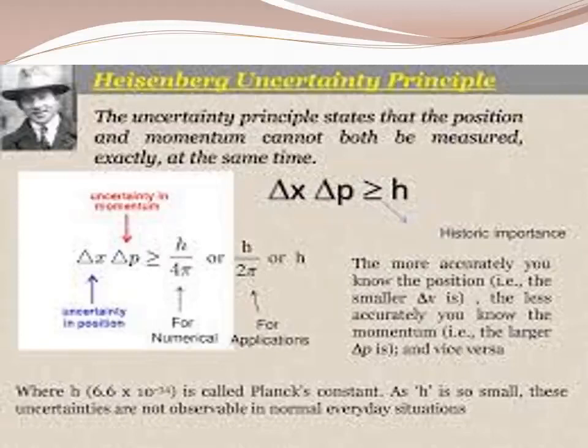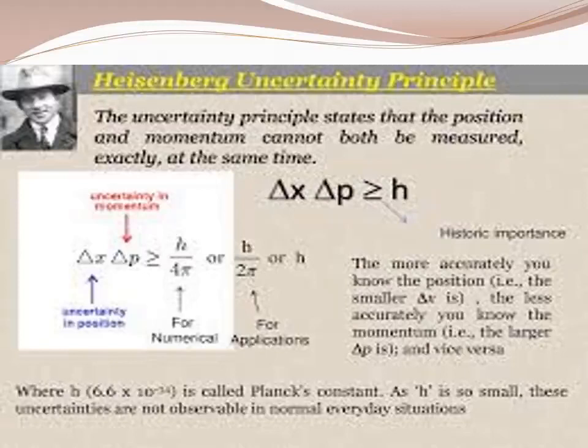Where del x and del p are uncertainties in determining the position and momentum respectively. Del x is the change in position, the distance. Del p is the change in momentum. So multiply the change in length and the change in momentum, and that is greater than or equal to h by 4 pi.